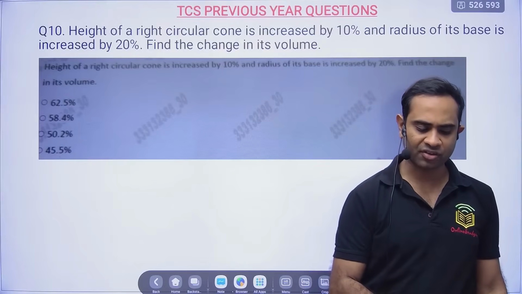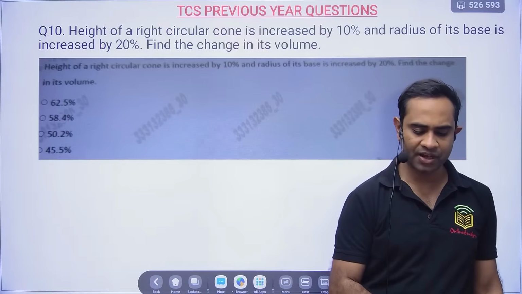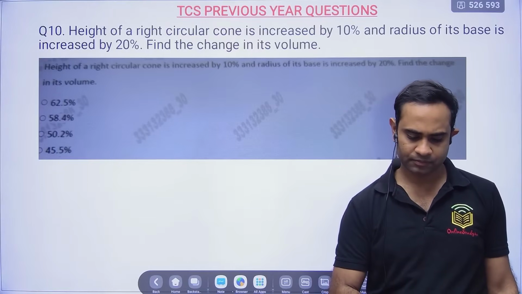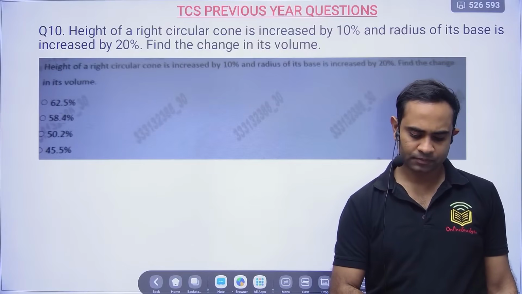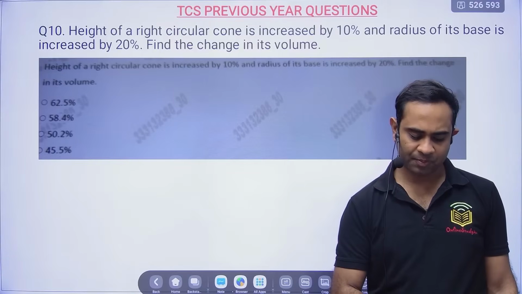Now let us start with question number 1, okay? Let's see how many of you are able to solve this particular question. So many people are participating in the poll now, that is also good.